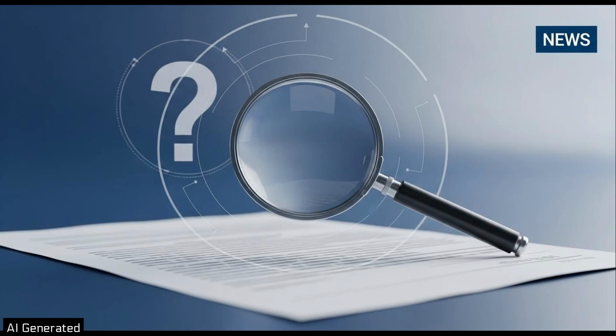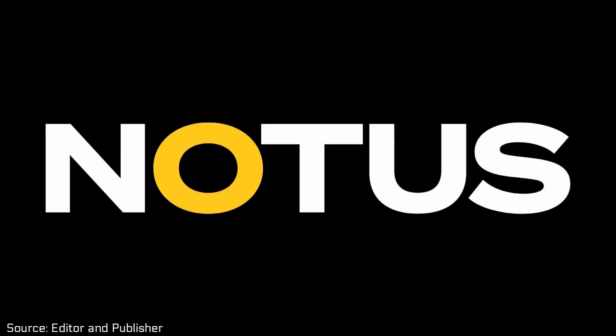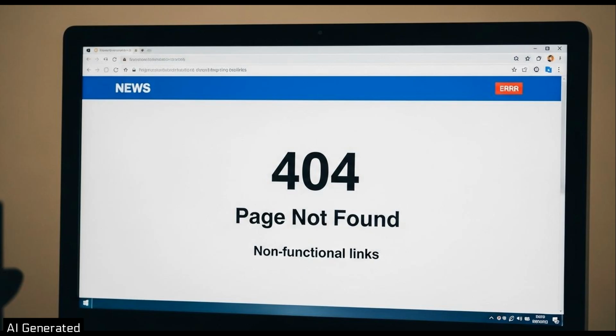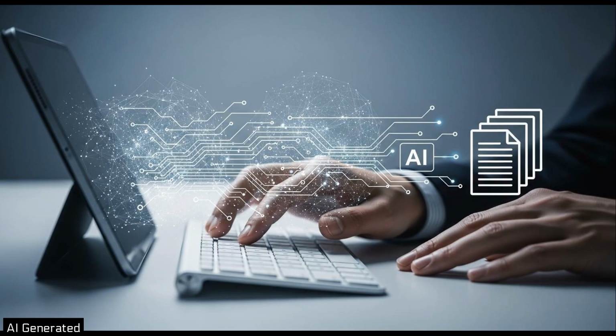So how did these issues surface? The news outlet Notice was the first to report the presence of these false citations in the Make America Healthy Again report. Following this initial discovery, major newspapers, including the New York Times and the Washington Post, launched their own investigations. Their investigations reportedly uncovered additional faulty references, more non-functional links, and further indications that AI might have been involved in compiling the report's scientific documentation.